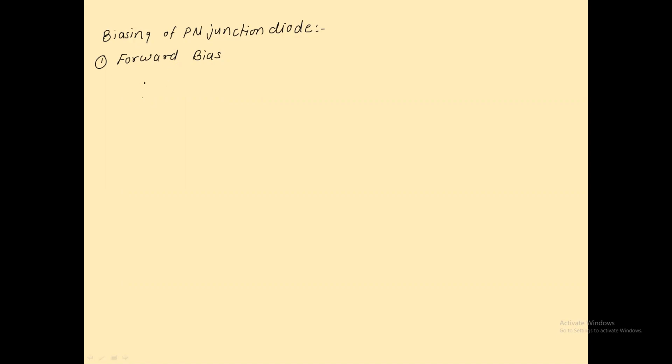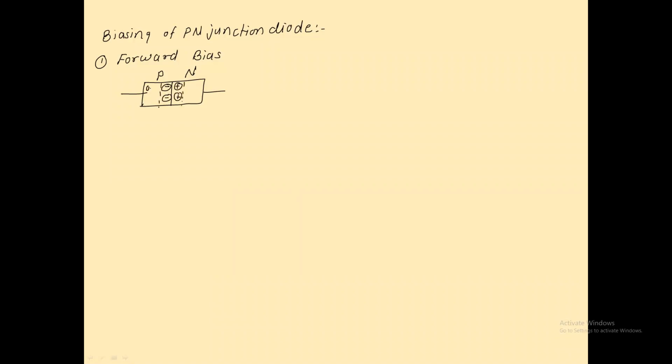As you know, when I draw the block diagram here, this is a PN junction diode. Is it right? We know that in the P region, the negative ion layer is formed, and in the N region, the positive ion layer exists.